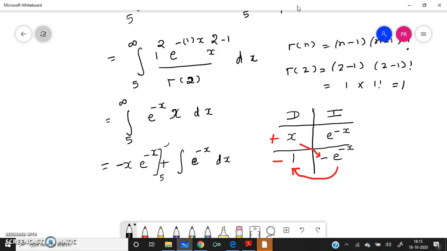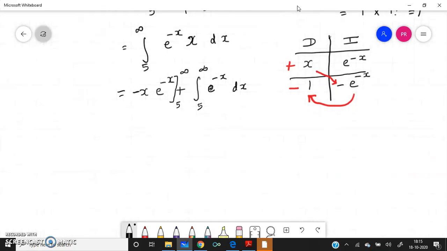The limit is 5 to infinity, here also 5 to infinity, right? Upper limit, if you substitute here, e power minus infinity is 0, minus lower limit. The lower limit is 5, so minus 5 e to the power of minus 5, right? Now the upper limit is e to the power of minus infinity, which is 0, no need to write this, minus lower limit. The lower limit is minus of minus 5 e to the power of minus 5.